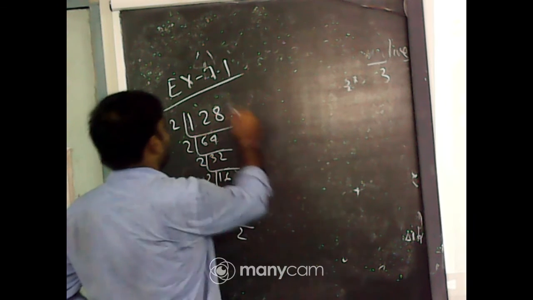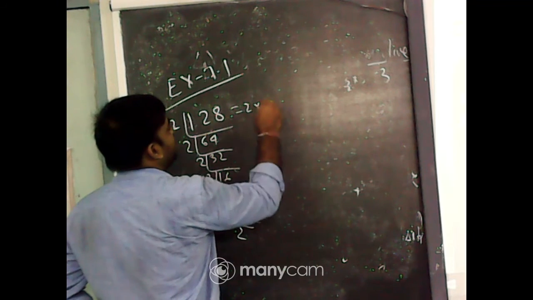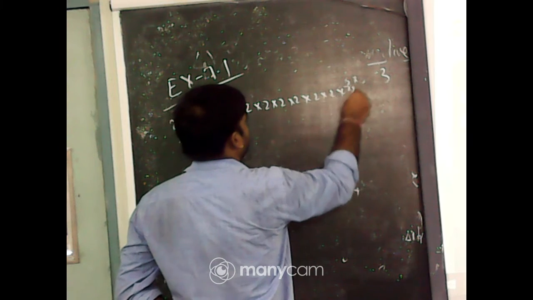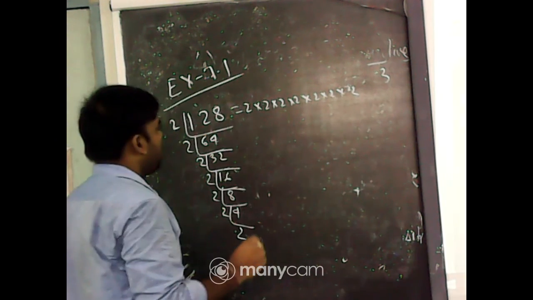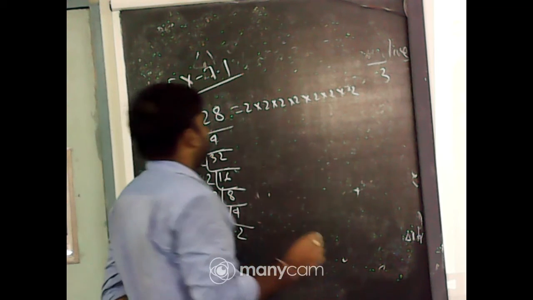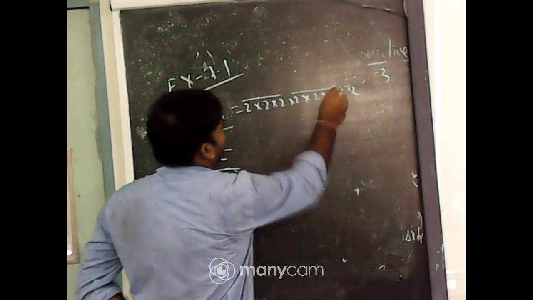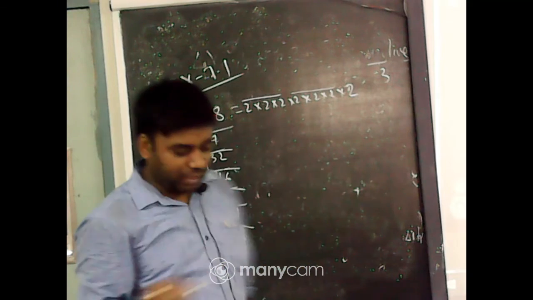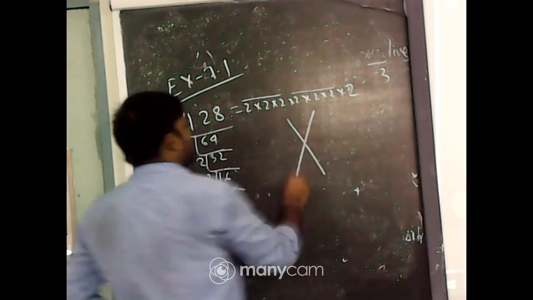So 128 equals the product of 7 2s. Now make triplets with the factors: one triplet there, another triplet, but one 2 is extra there, and that 2 cannot form a triplet. So it is not a perfect cube number.